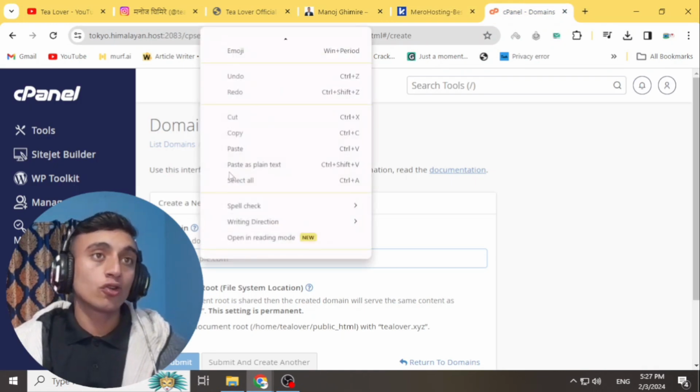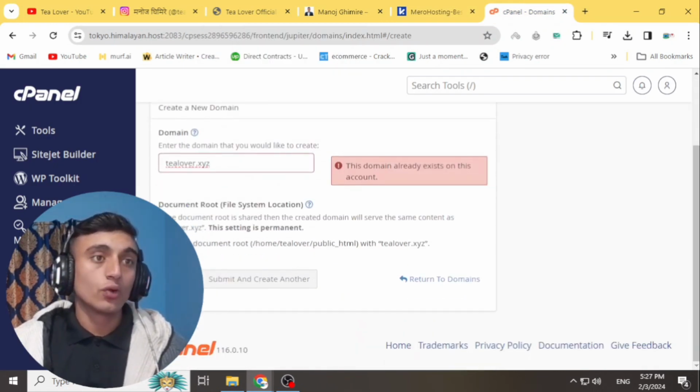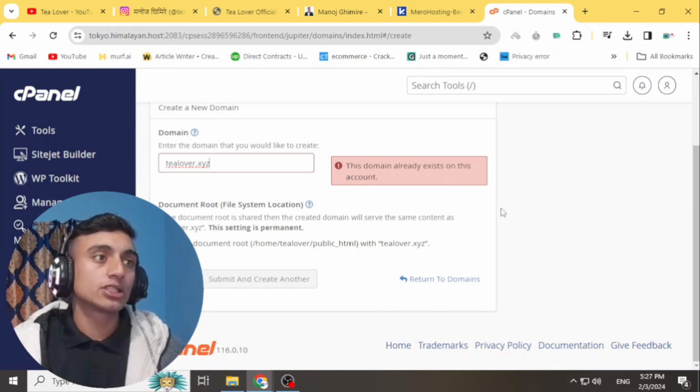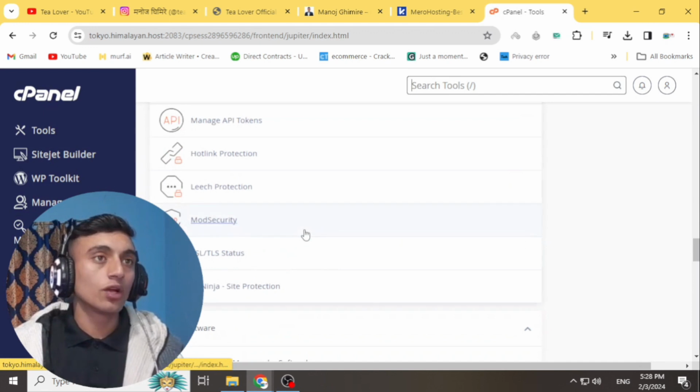Okay, so paste your domain name, and if you go here, you can just submit and add this domain name. But here I have already added this domain name, and to install WordPress on this domain name, you just have to go to the cPanel. Just scroll down and you will find the Softaculous app installer.